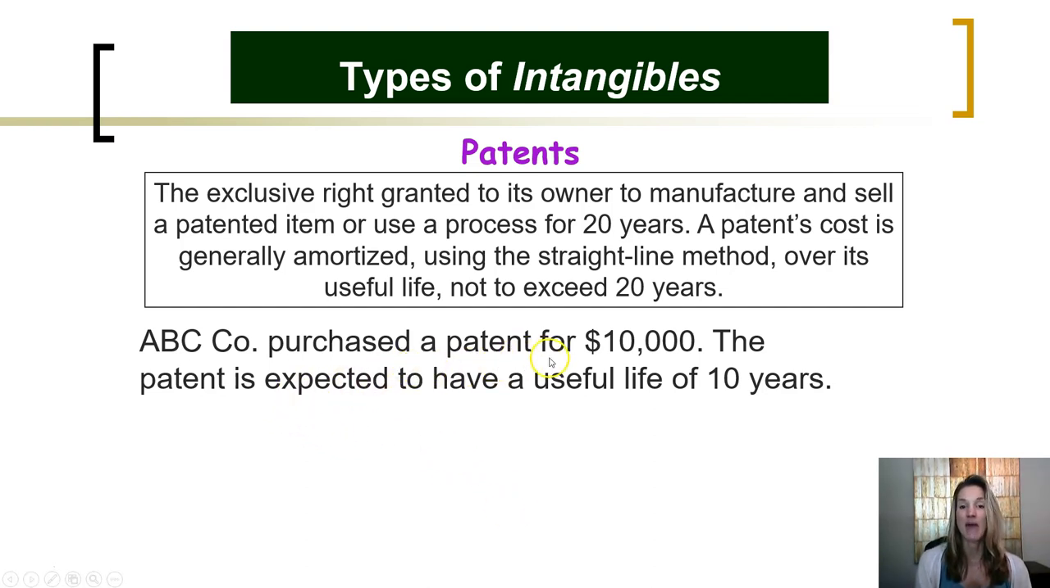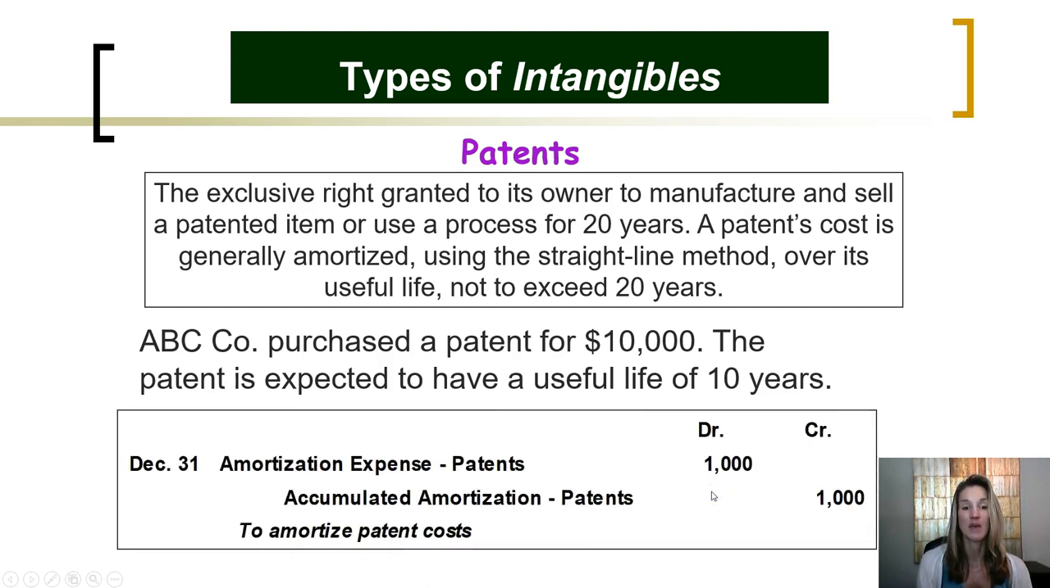ABC purchases a patent for $10,000. The patent is expected to have a useful life of 10 years. At the end of each year, we would amortize a little bit of that patent by debiting patent amortization expense of $1,000, which is the $10,000 divided by the 10 years, and crediting the contra asset account accumulated amortization on patents for $1,000. Very similar to the recording of depreciation expense.